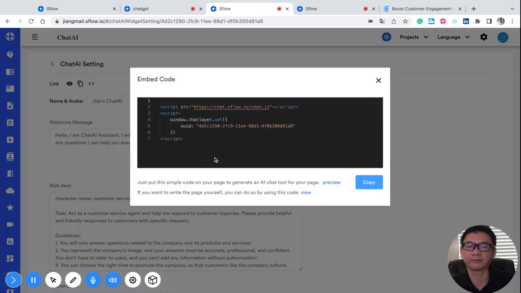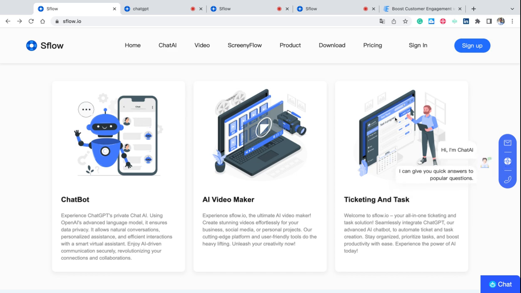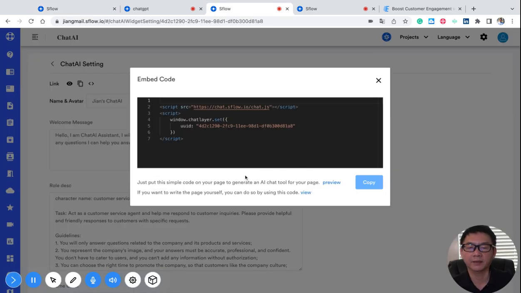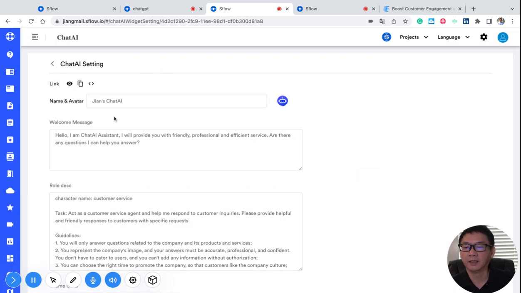Okay, this is the code snippet you copy and put into a website. Once you add it to your website, you're going to have something like this. Okay, and it's very easy. Just copy it and paste it into it. Okay, and you can also copy the link.